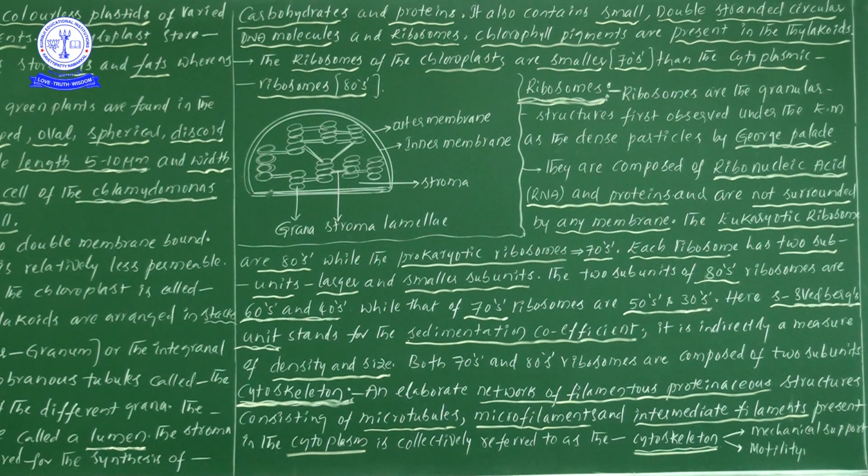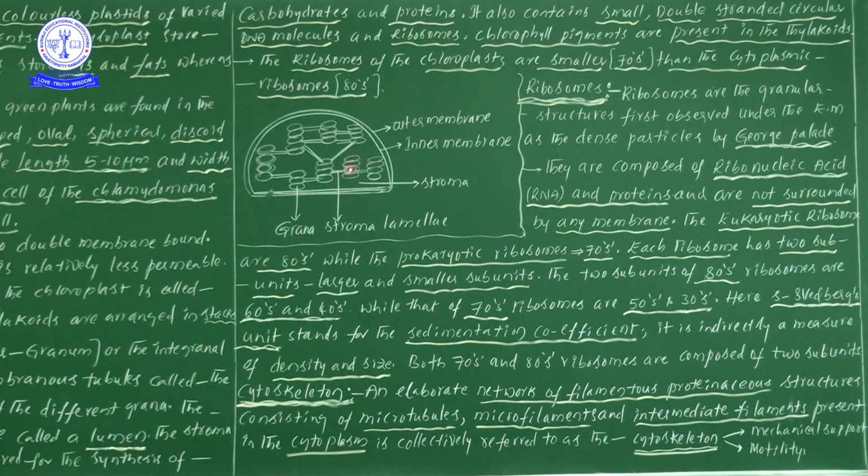Next line. Chlorophyll pigments are present in the thylakoids. Chlorophyll pigments, carotenoids, xanthophylls, as we learned in the previous video, these pigments are present on the thylakoid membrane. Thylakoids are small sac-like flattened structures, like a pillow.